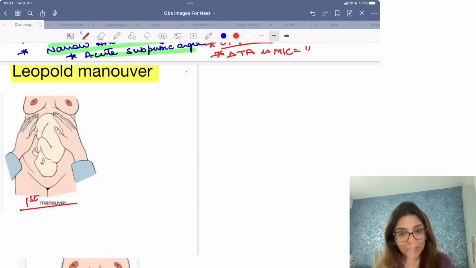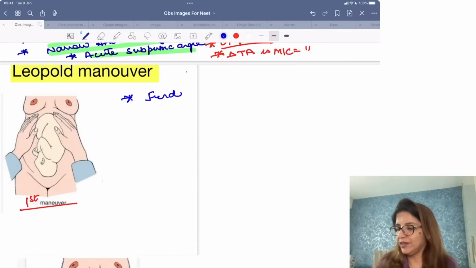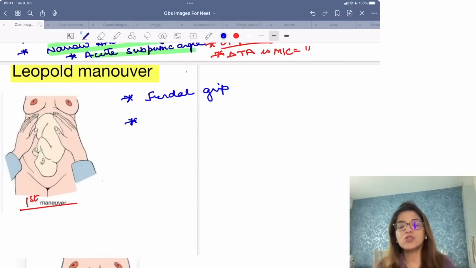So the Leopold's first maneuver, what is it called as? It is called as the Fundal Grip, right? Now this fundal grip, what are the things which Leopold's first maneuver is going to tell you?